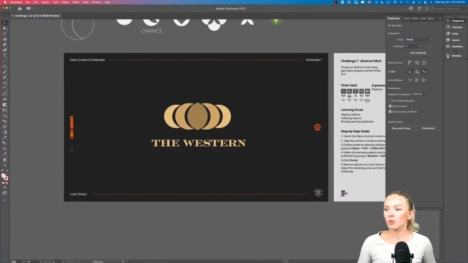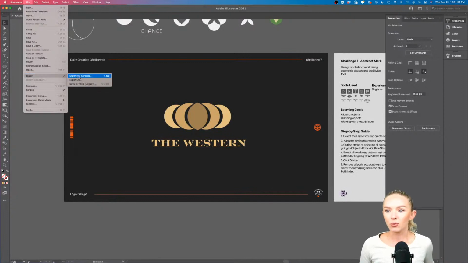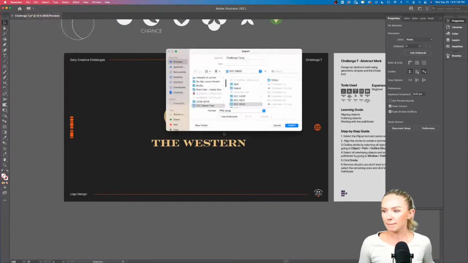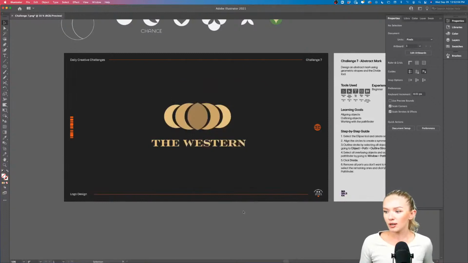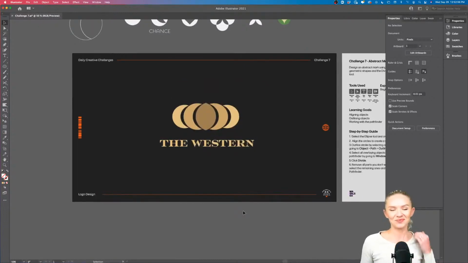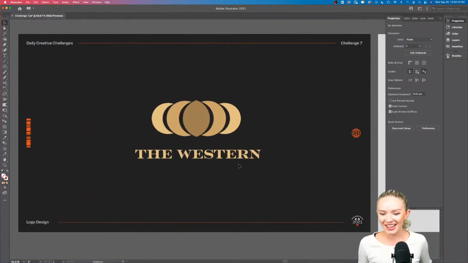And then we can export the file by going to File, Export, Export As, and we can use the artboard, export as PNG or JPEG, whatever you prefer. And I'm going to click Export. Okay, there we go. All right, so who has some logos out?